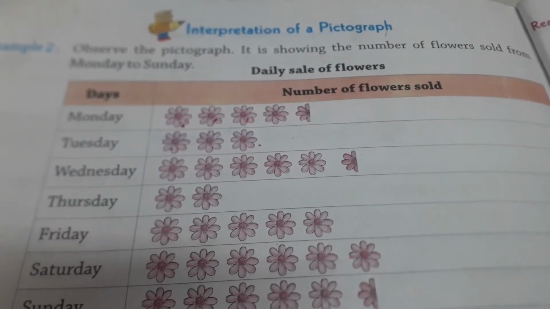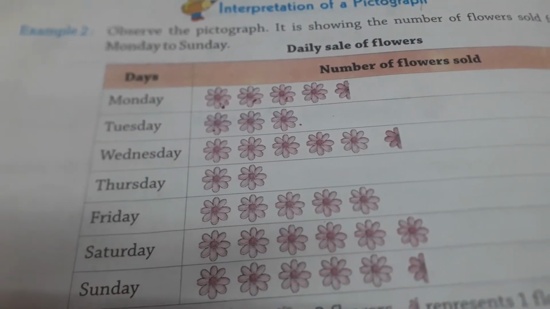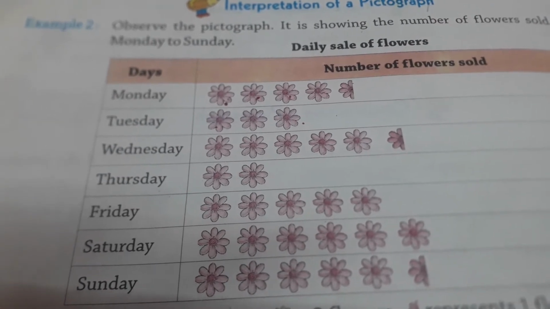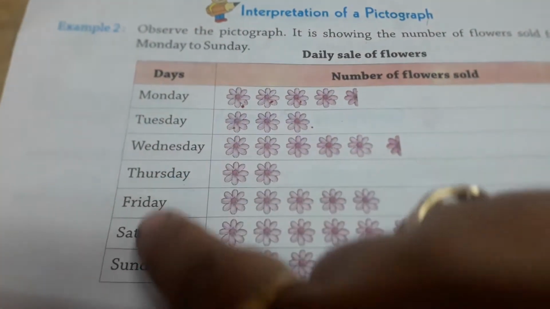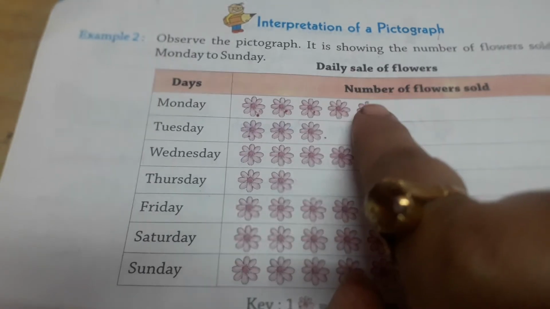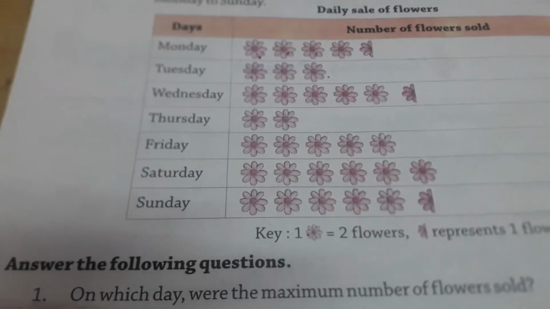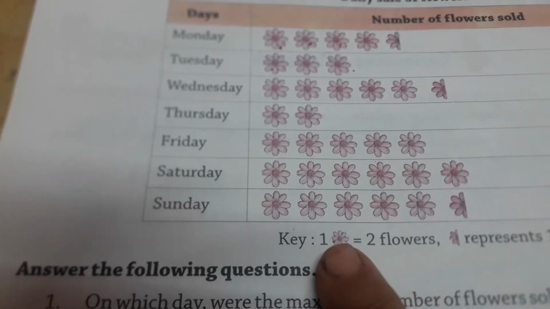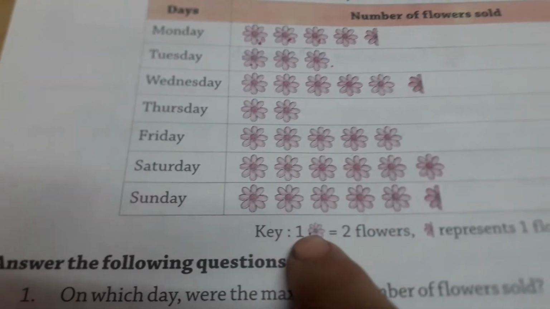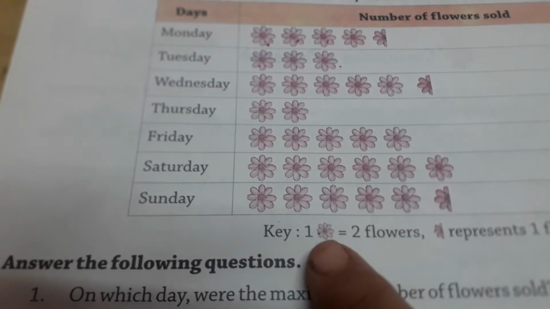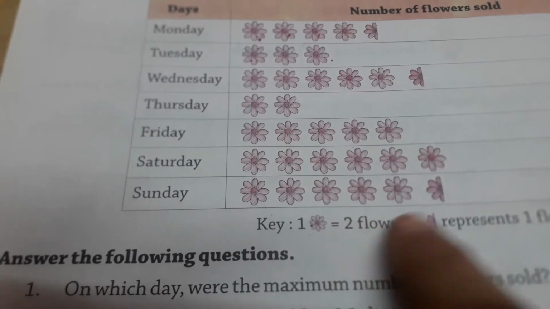See, in this picture question, two things are given. One is the days of the week, and the data is about flowers sold per day. In this picture, one picture represents two flowers, one whole flower. Some whole flowers are drawn and some half flowers are drawn. So one whole flower represents two flowers and one half flower represents one flower.